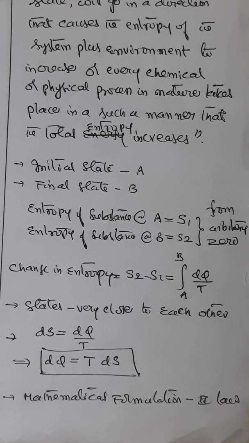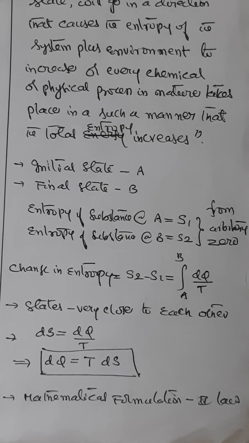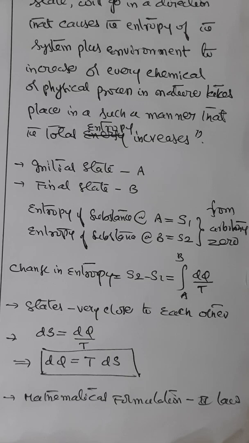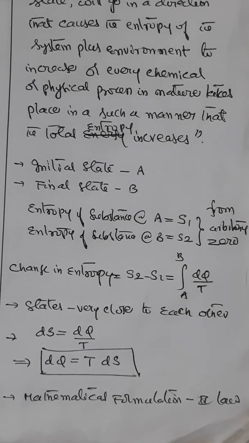So there would be a net decrease of Q by T2 minus Q by T1 in the total entropy of the system plus surroundings, because T1 is always greater than T2. Again, this is against the entropy principle. So that is how we can deduce both the Kelvin and Clausius statements of the second law of thermodynamics based on entropy.